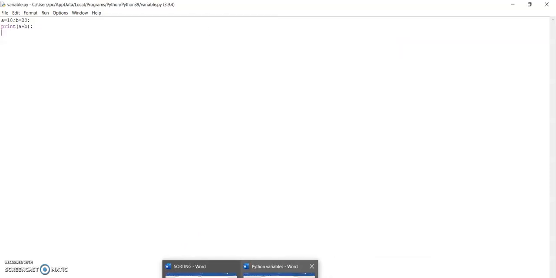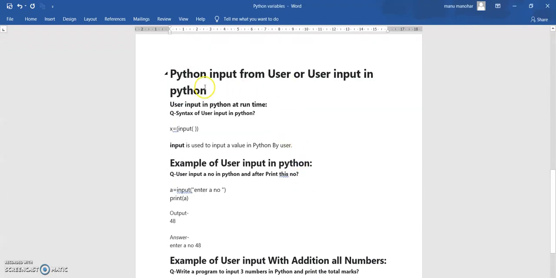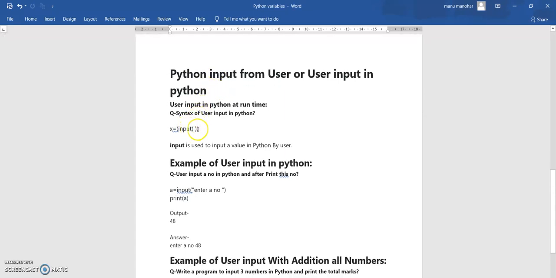Now let's see another concept in Python: input from the user, or user input in Python. In C it can be done with the help of scanf, in C++ with the help of cin, and in Java with the help of System.in, by using BufferedReader and System.in. In Python it can be done with the help of the input function. Input is used to take a value from the user in Python.